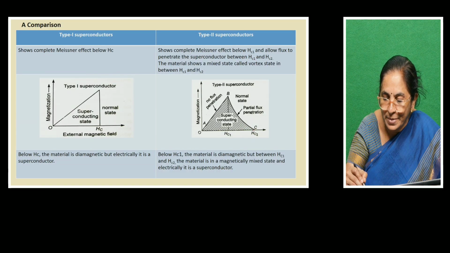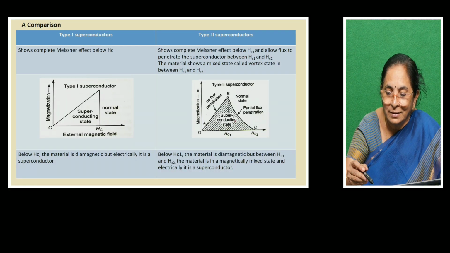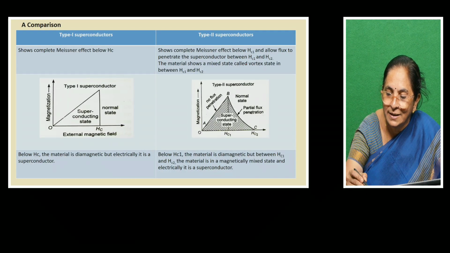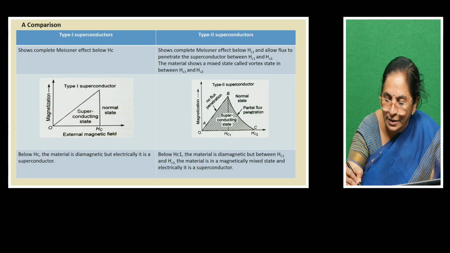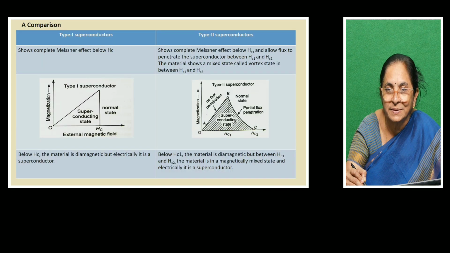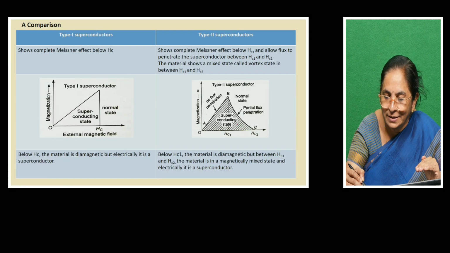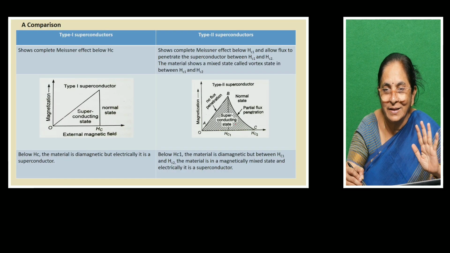So you have two magnetic field strengths between which the substance is in a mixed state. This state we represent as a vortex state. That means between Hc1 and Hc2, the substance will be to some extent superconducting, to some extent normal conducting.